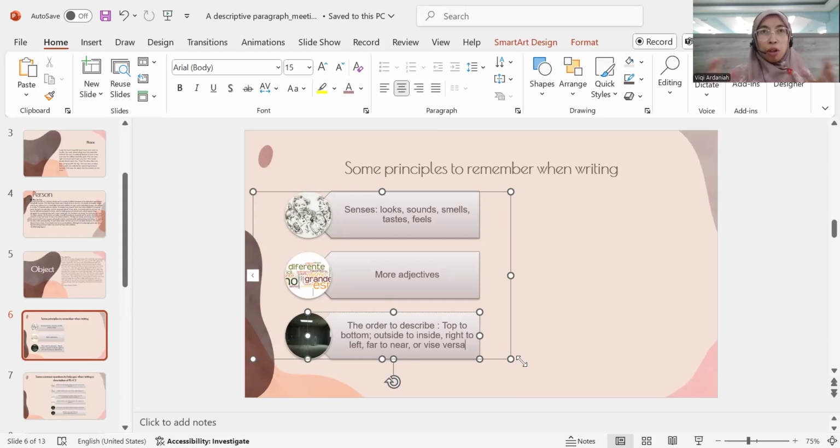Okay. You can also describe from the bottom of the person. Let's say if you want to describe the person from the bottom to the top as well. So in this case, I would like to say that you can make it into one order, but not jumping. Okay.